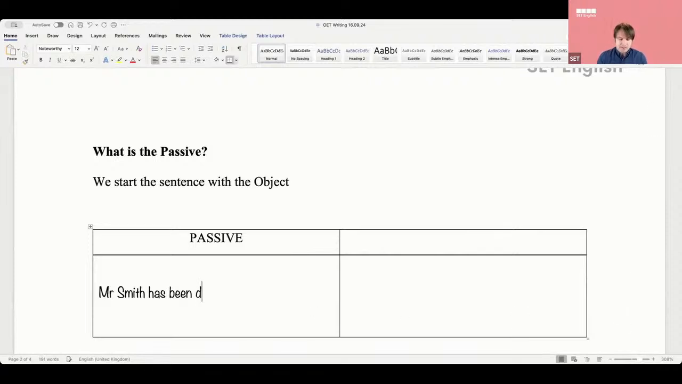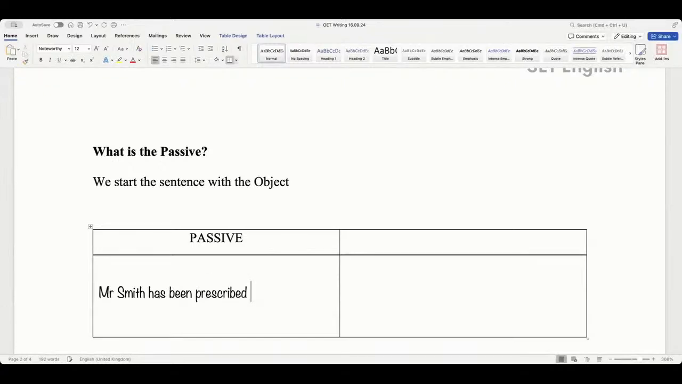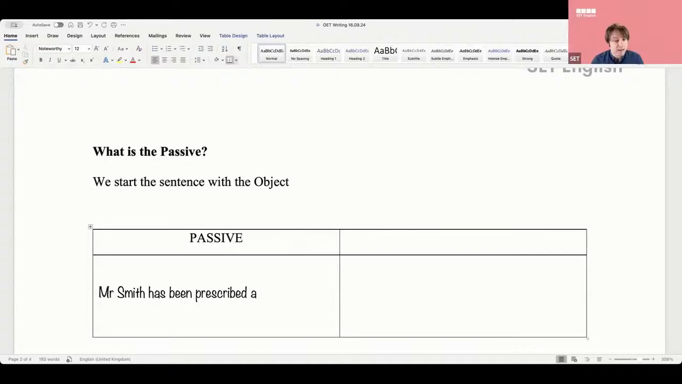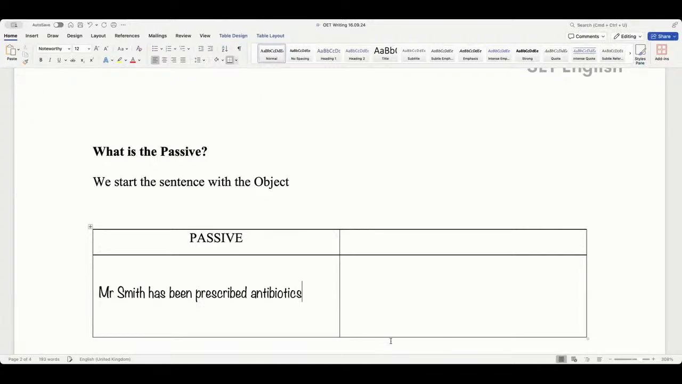Now, this is an interesting one. In fact, can we go back to your other one? Because you've made a mistake here, Mohadissa, but we'll talk about this later. You said prescribed. Do you remember? You said has been prescribed. So this is correct. Mr. Smith has been prescribed what? We can say naloxone, it could be many things. Let's say antibiotics.